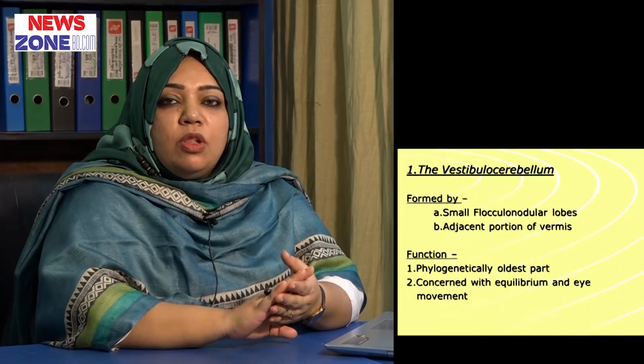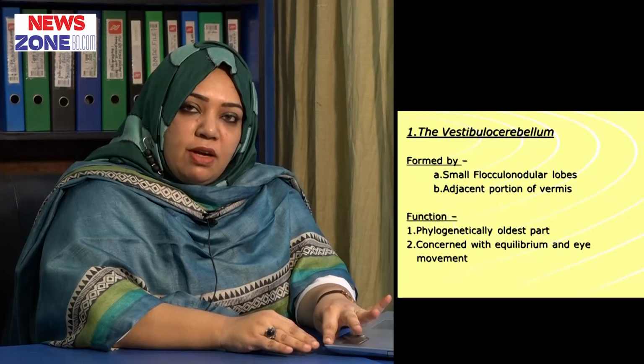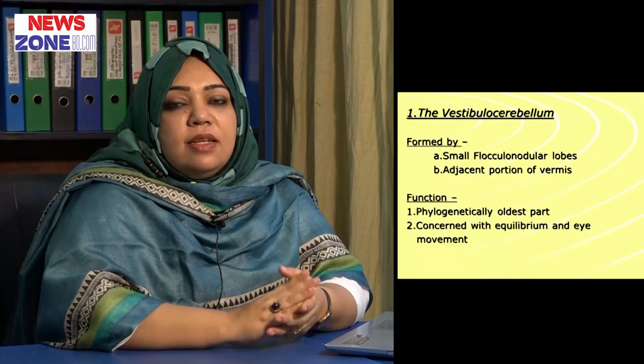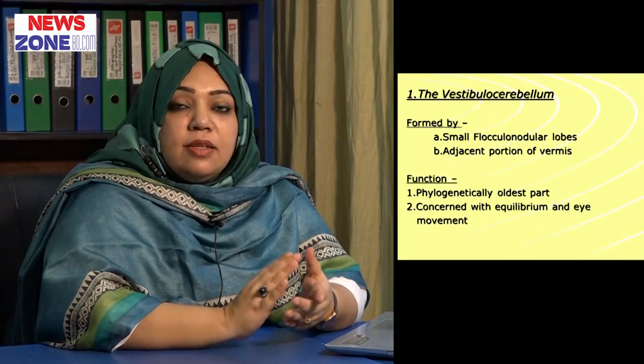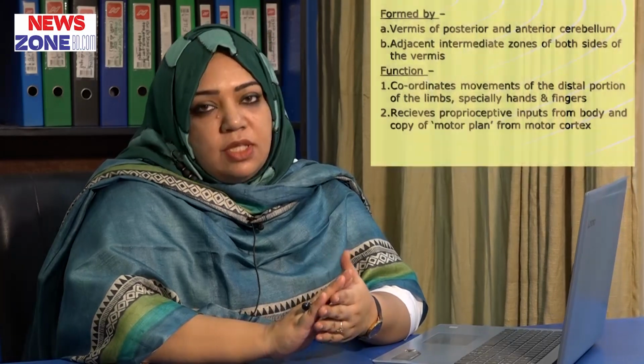The vestibulocerebellum is formed by the small flocculonodular lobe and the adjacent portion of the vermis. Phylogenetically, it is the oldest part and it is concerned with equilibrium and eye movement. Next, we have the spinocerebellum.